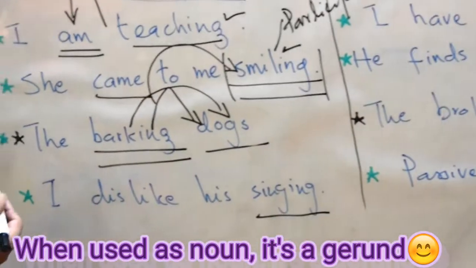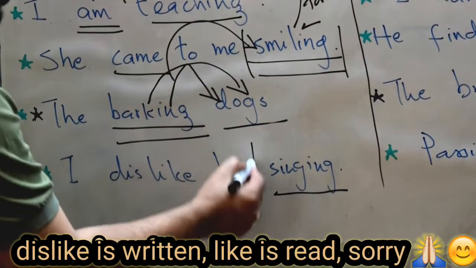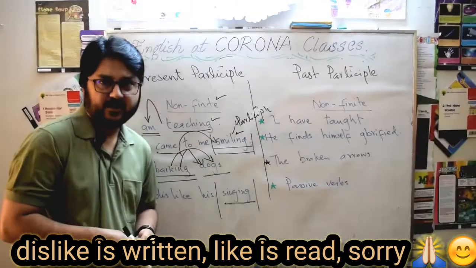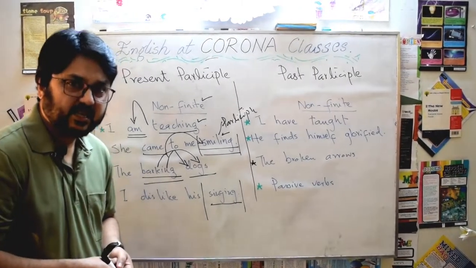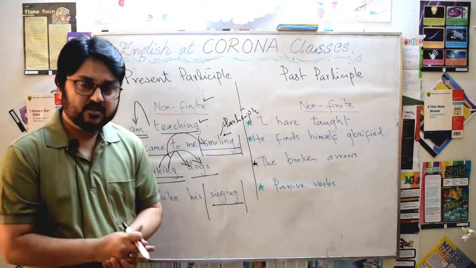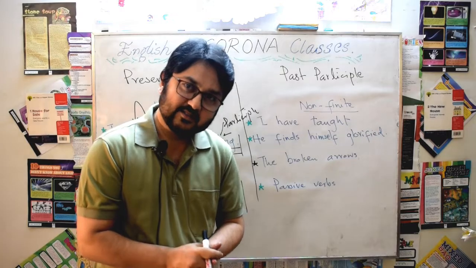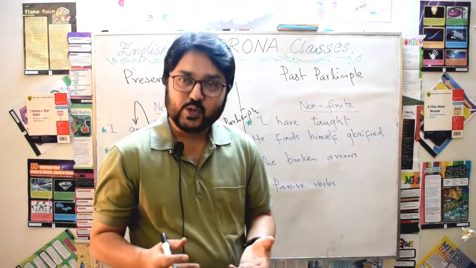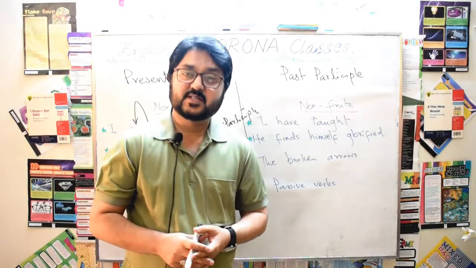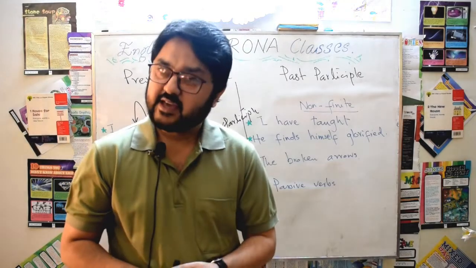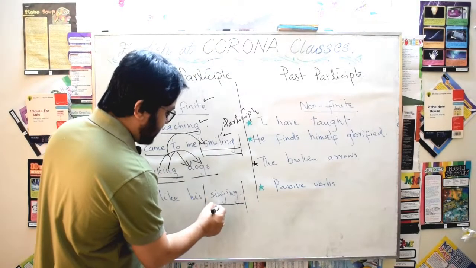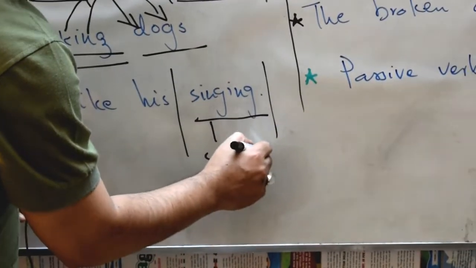Please look at the sentence. I like his singing. What do I like? I like his singing. I like his what? His personality, his house, his job, his eyes, his smile, his what? I like his singing. So this singing is a present participle, but here it is being used as a noun. When a present participle is used as a noun, it is typically termed as a gerund.